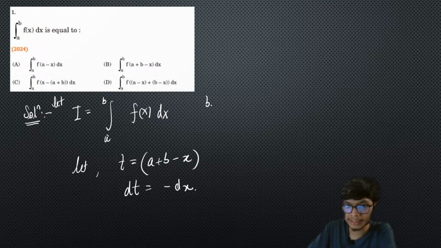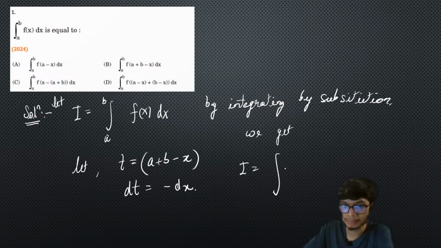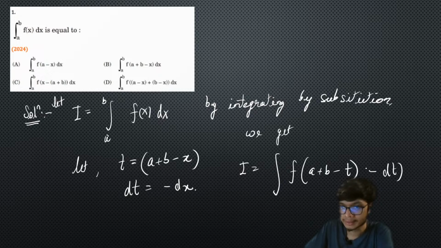Therefore, integrating by substitution, your integral will now change. In place of x I will have a plus b minus t, and in place of dx I will have minus dt.